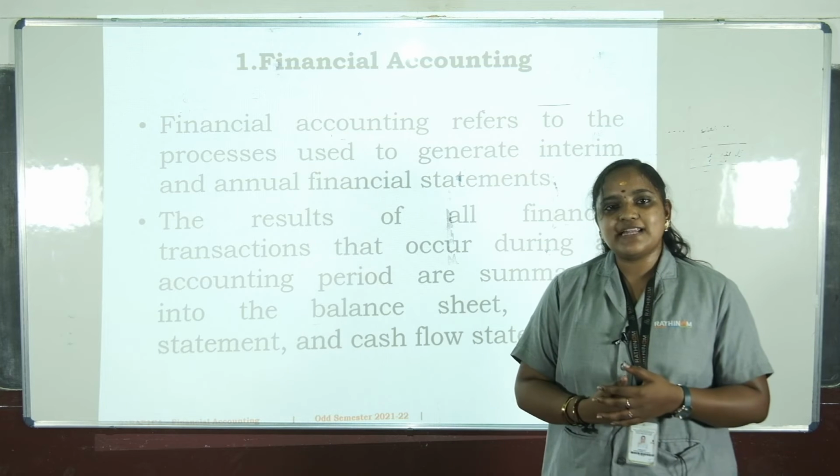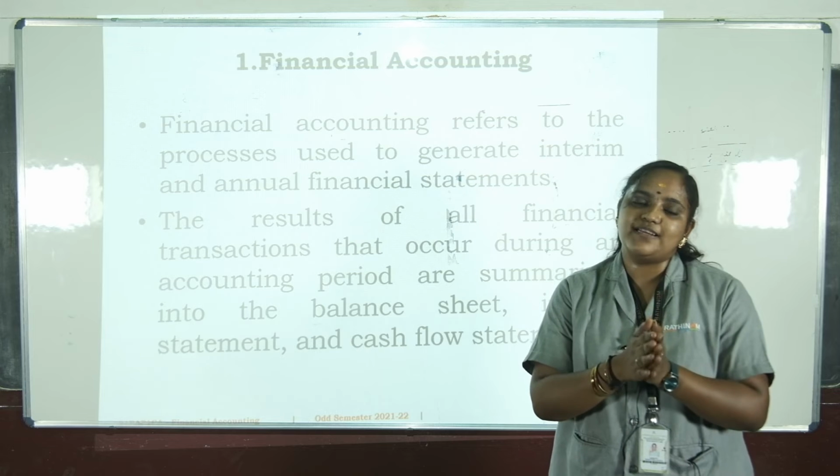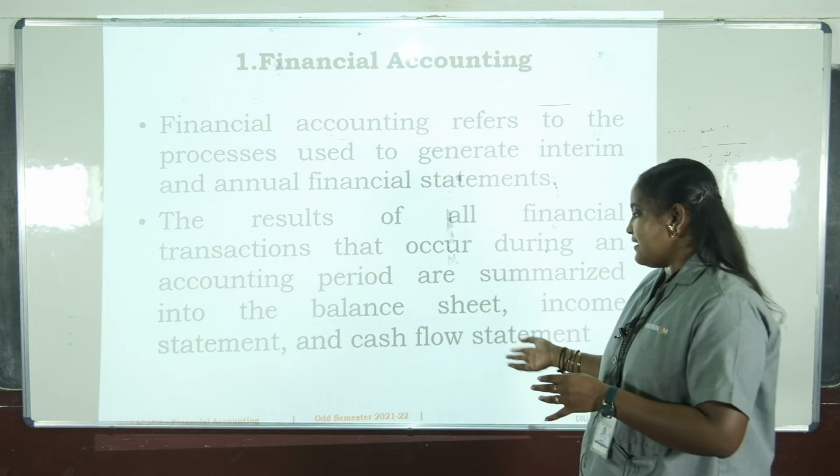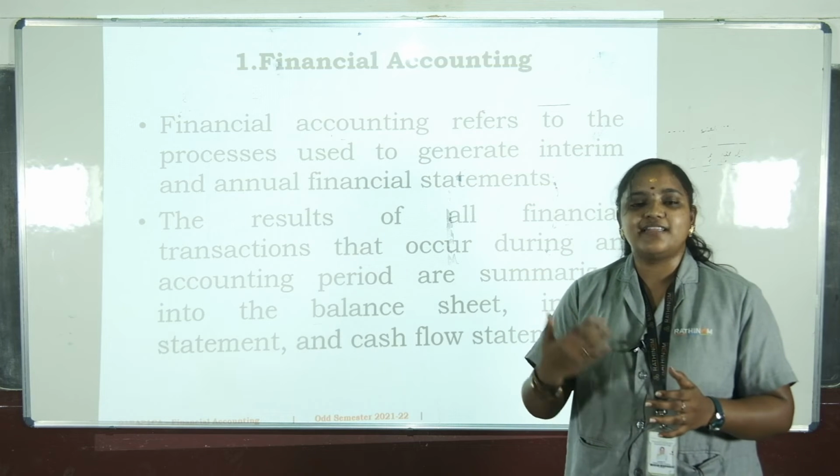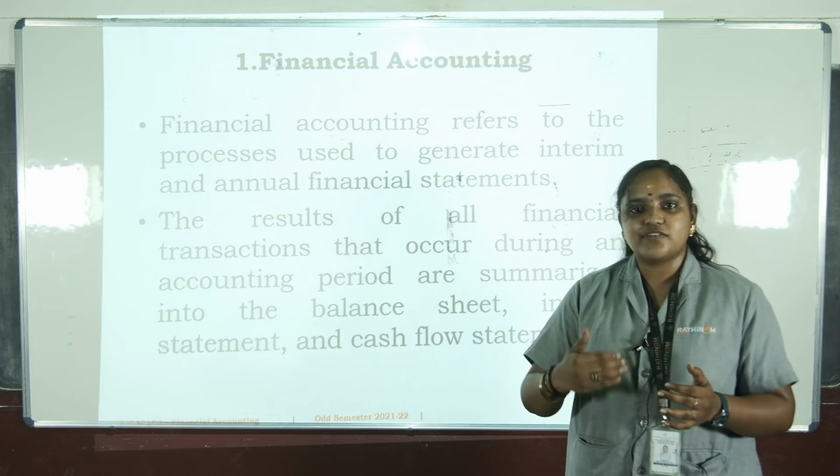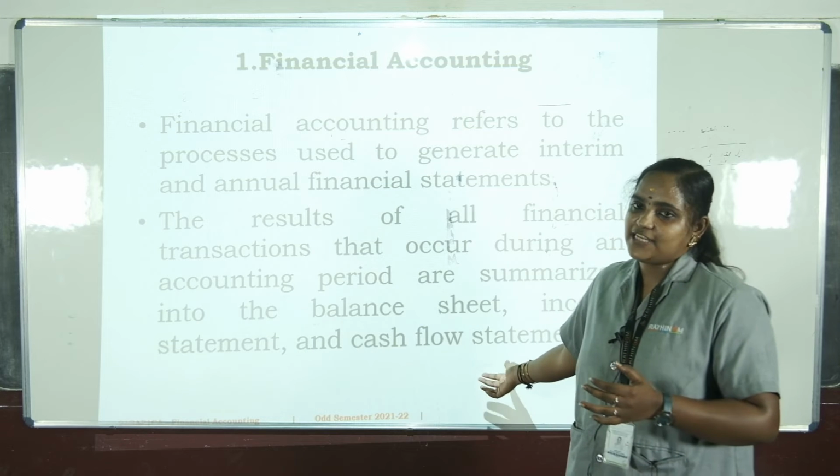The income statement is divided into 2: one is profit, another one is loss. And the last one is the cash flow statement, showing whether cash is coming in or cash is going outside. That is known as the cash flow statement.